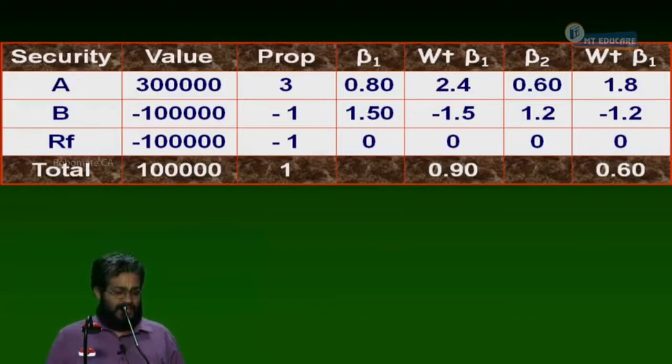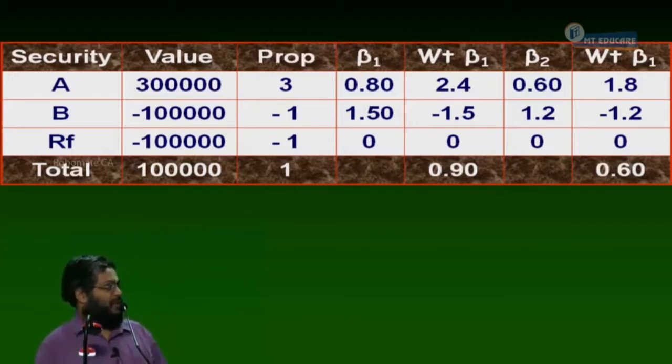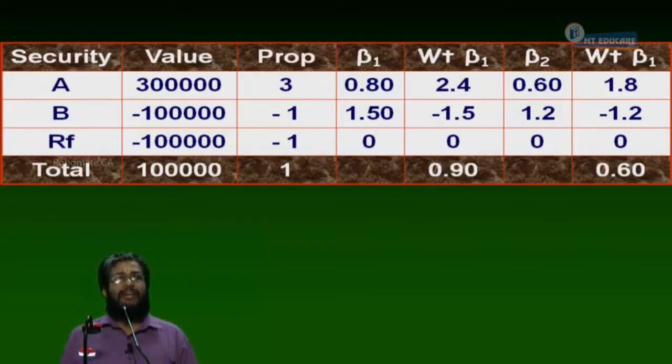Part 1 is an unlevered portfolio, while part 2 is levered with a debt equity ratio of 1:1. Can I proceed or not?